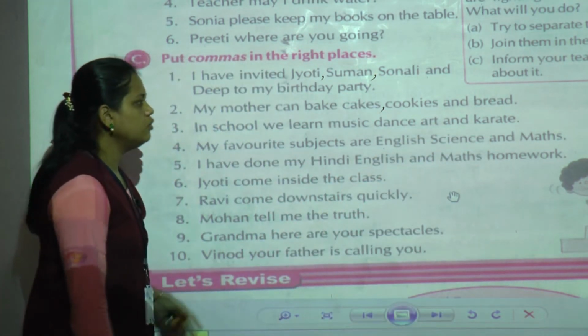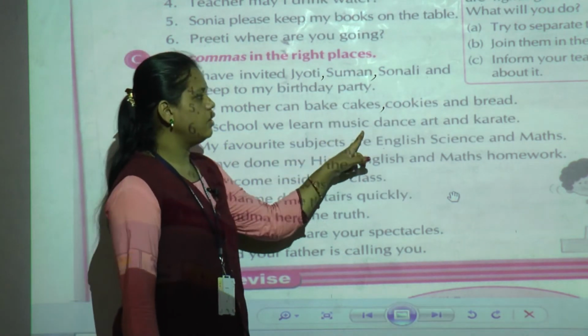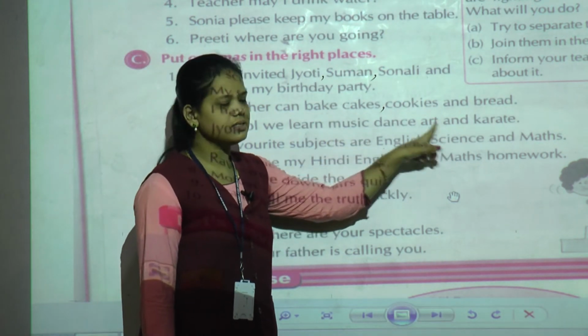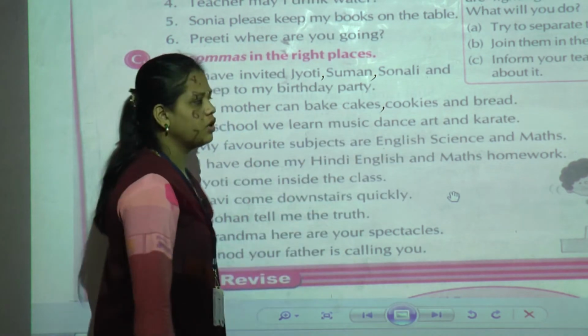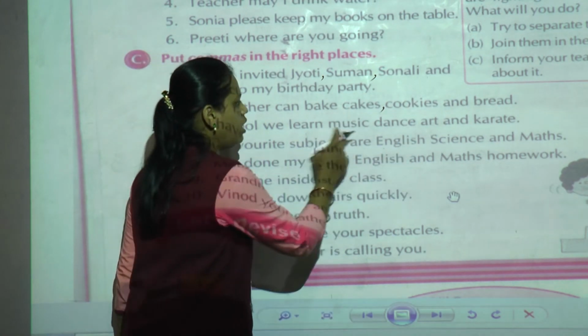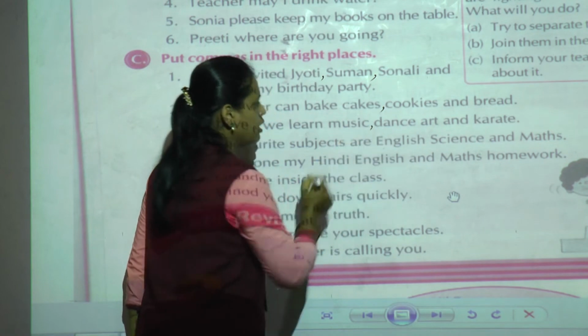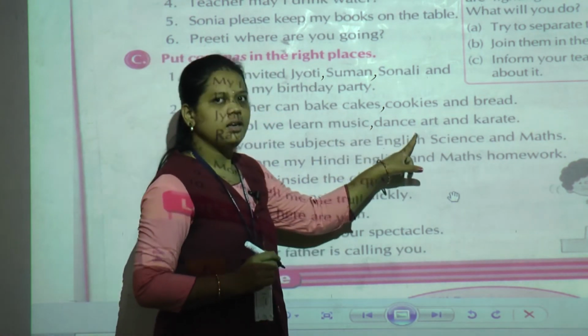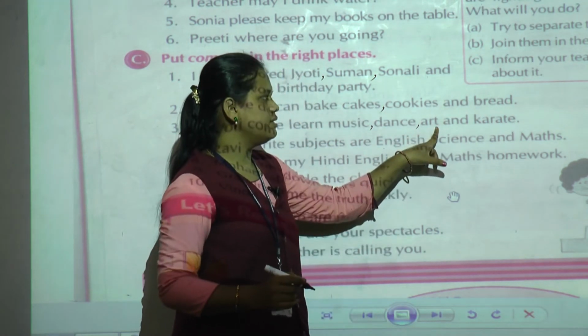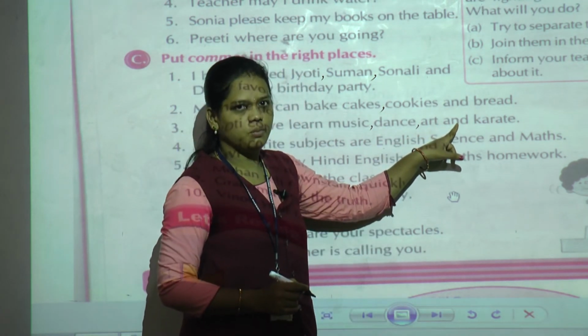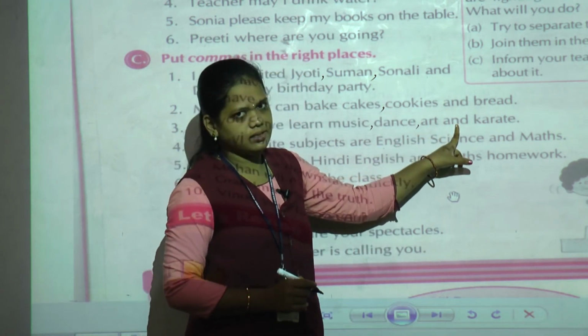Okay. Now we have to separate these subjects. So where we have to put the comma? We are going to put the comma after music, then dance, comma, art is here. We are not going to put a comma here. Why? Because "and" is given.